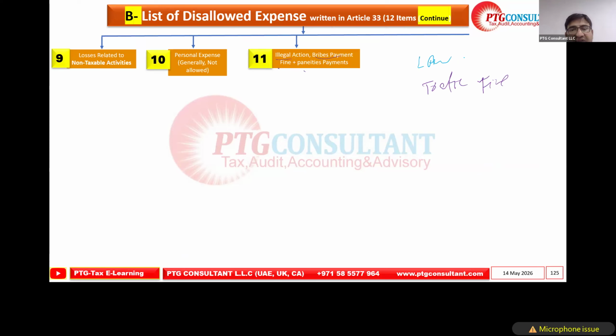This is law, so this will be disallowed. We have to add back. If we cross the red signal and the RTA adds the fines, maybe recently we have seen in the news 50,000 fines to a taxi driver or any local resident who crossed the red signal. He has to pay, okay, but it's not deductible.